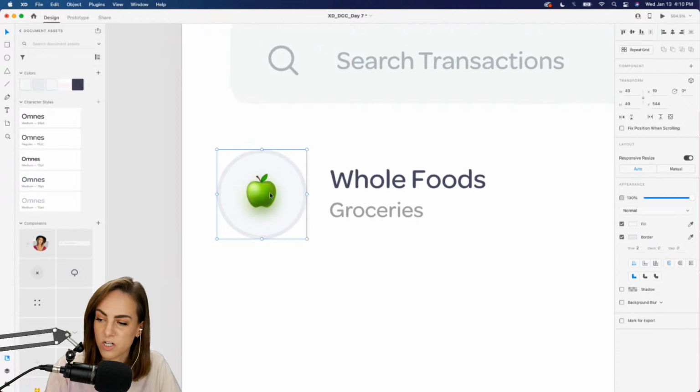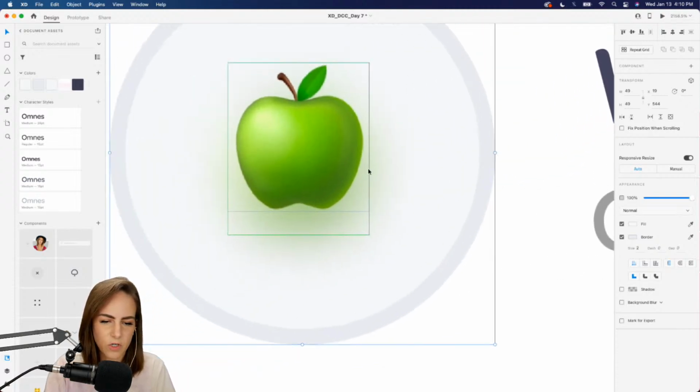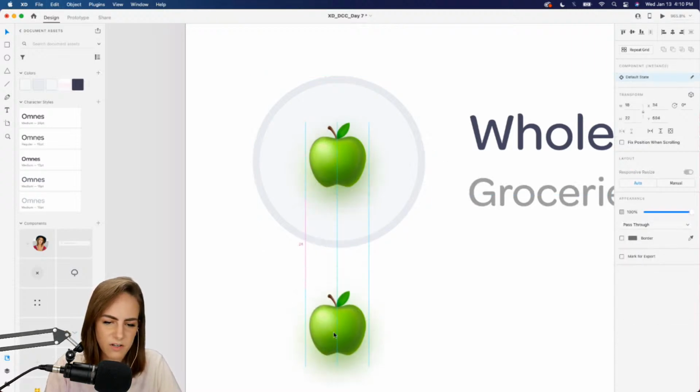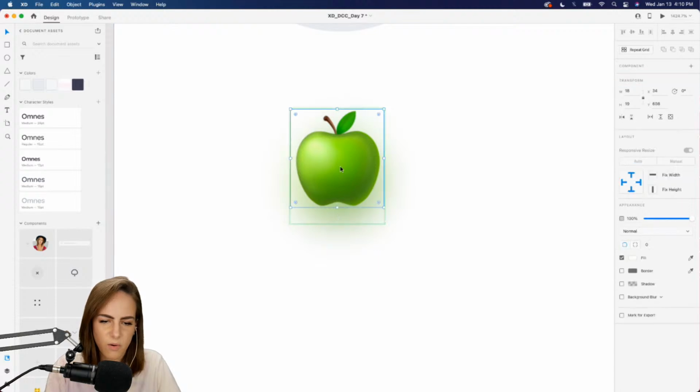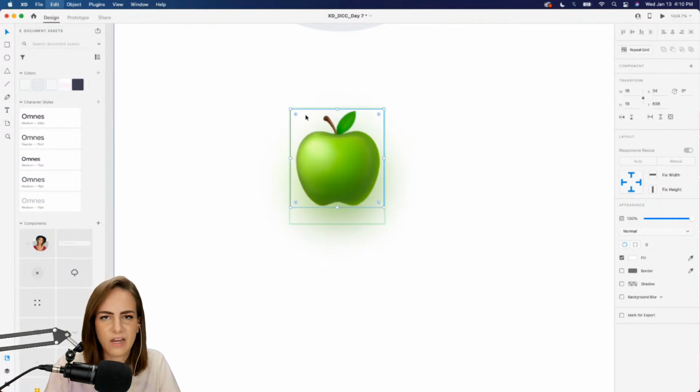Oh, and I forgot to mention, the way that I did this little apple drop shadow, sometimes I have been doing this and it's kind of a neat little trick. So you go in here and I've just got my regular icon. Sometimes I get these from emojipedia.com, which is just like any emoji.